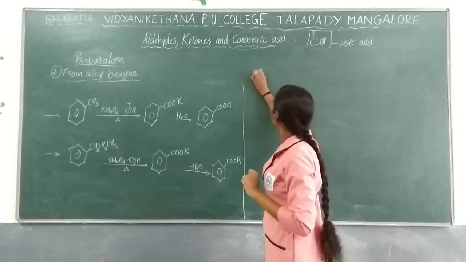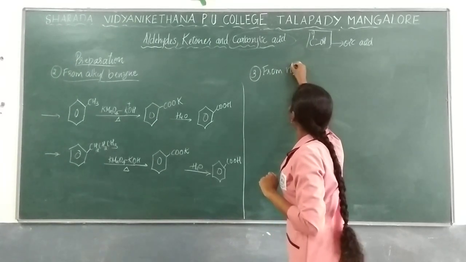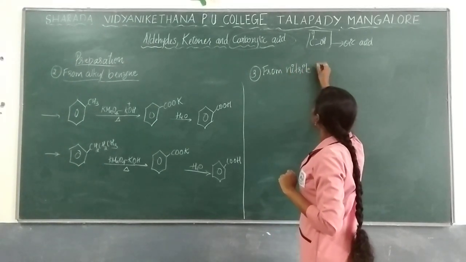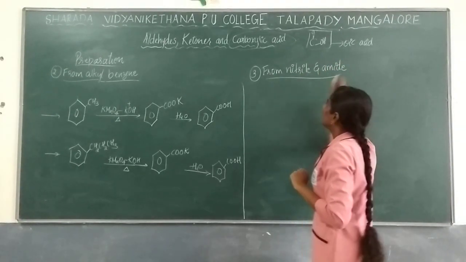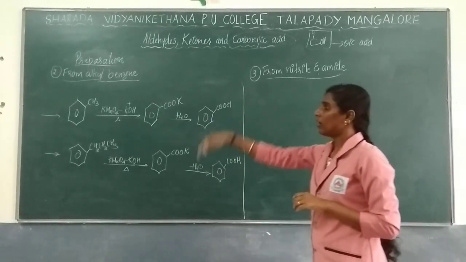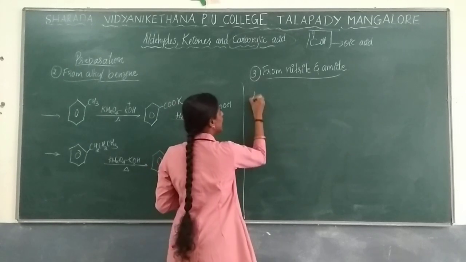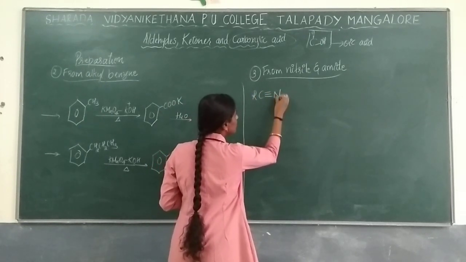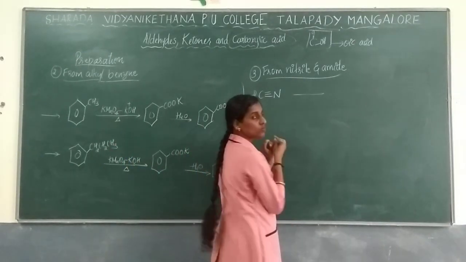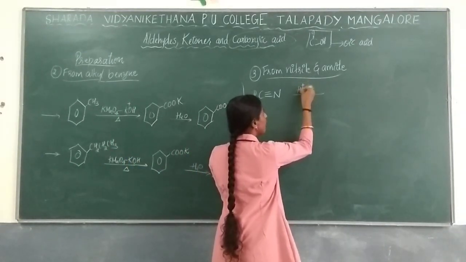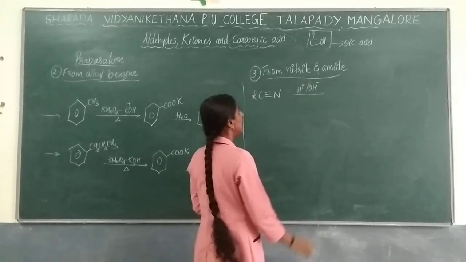The next one is the preparation of carboxylic acid from nitrile and amide. How will it be done? If you are taking a nitrile, R-C triple bond N, this is nothing but your nitrile. Just hydrolysis will be done over here, in the presence of H plus or OH minus, either acidic condition or basic condition, we are supposed to utilize.